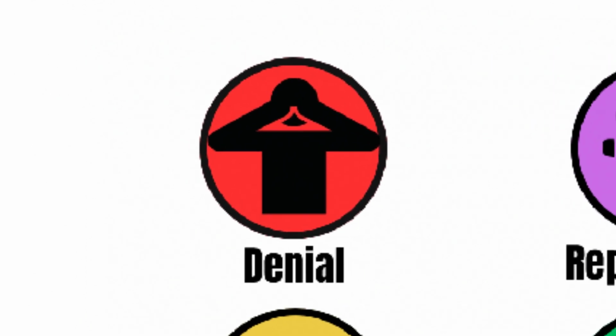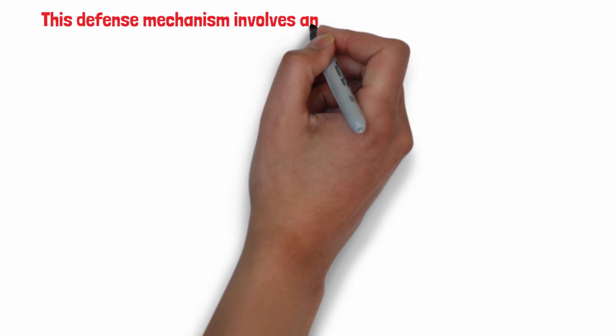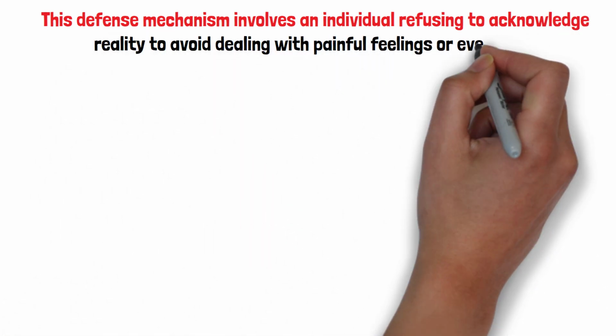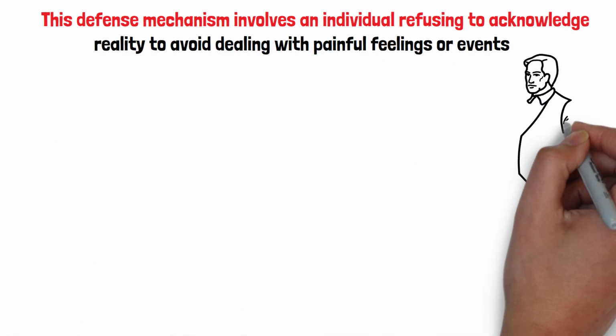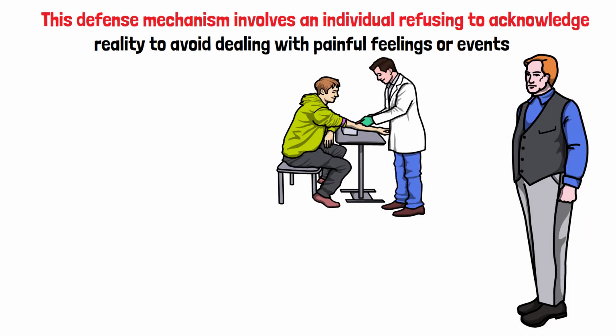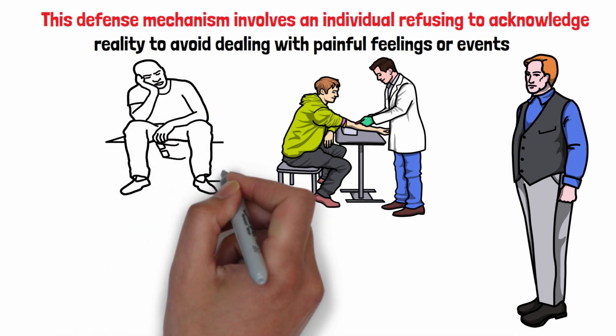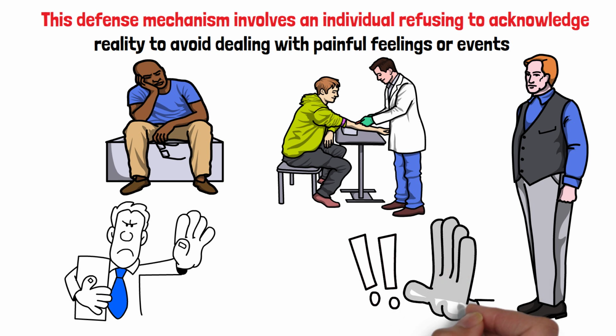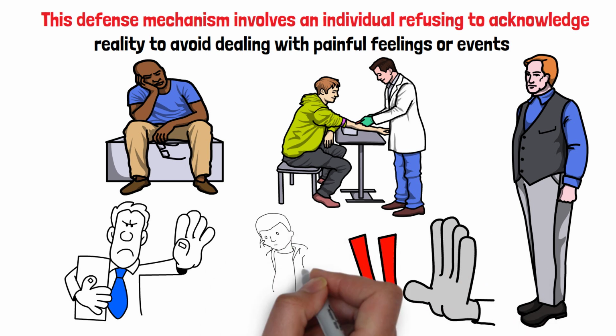Denial. This defense mechanism involves an individual refusing to acknowledge reality to avoid dealing with painful feelings or events. For example, a person may deny the evidence of a serious health diagnosis to avoid the fear and stress associated with it. While denial can provide temporary relief, it often prevents addressing and resolving the actual issue.